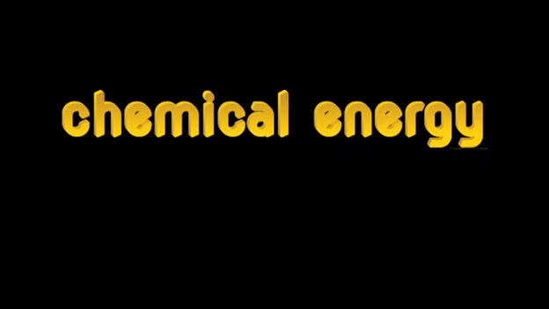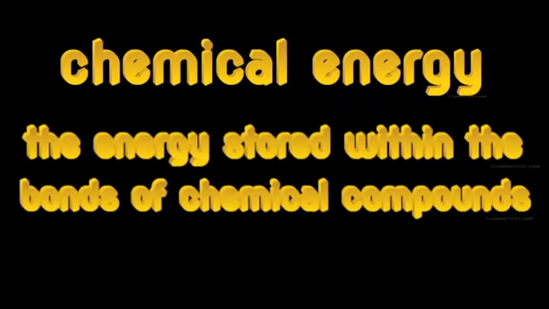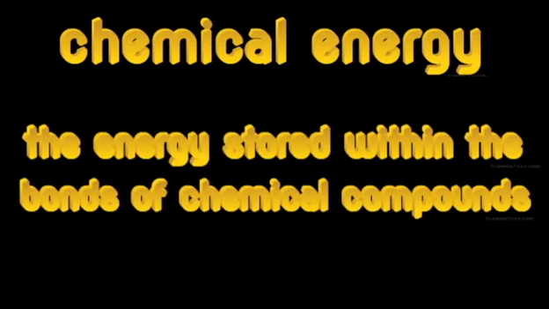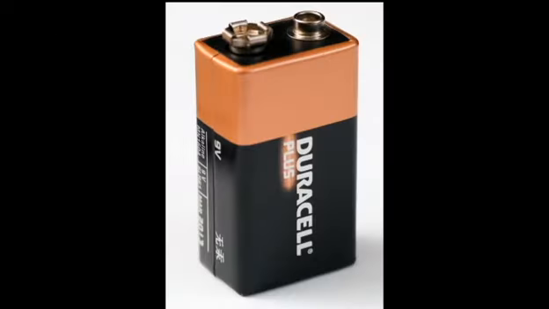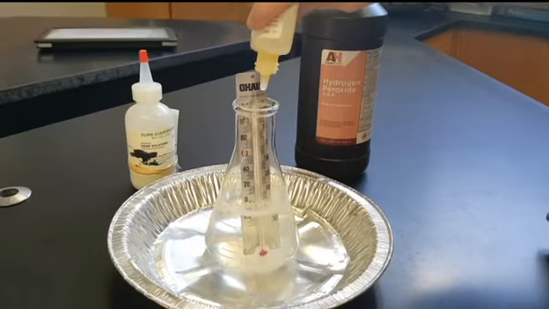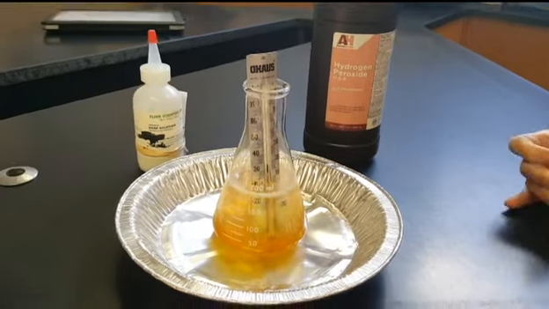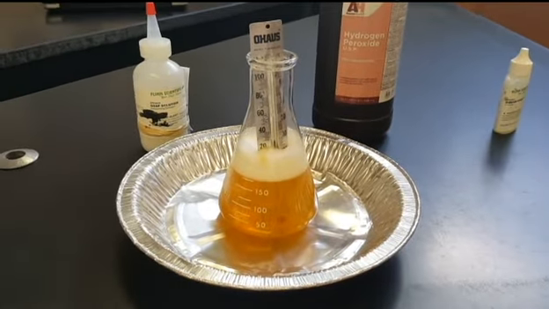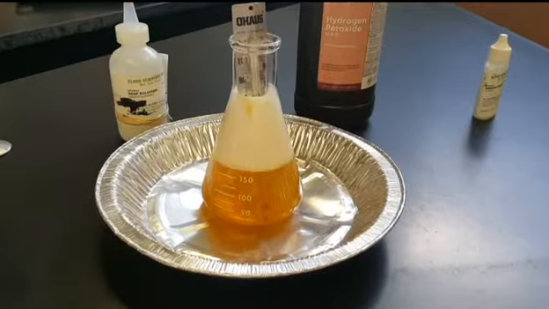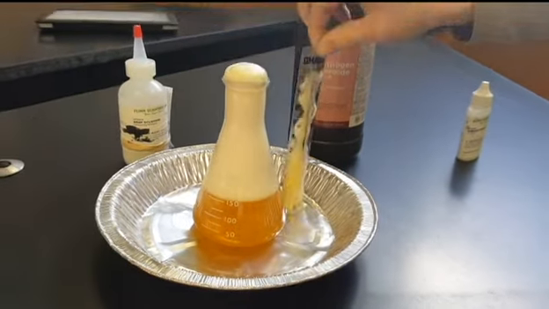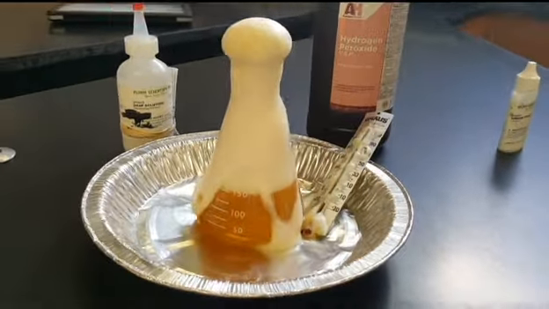One is chemical energy. Chemical energy is the energy stored within the bonds of chemical compounds, like a battery. One can produce electricity, but it has no reason to do so yet. If you put hydrogen peroxide, sodium iodide, and soap together, this chemical reaction occurs. This means that all of the ingredients of the compound have potential chemical energy.